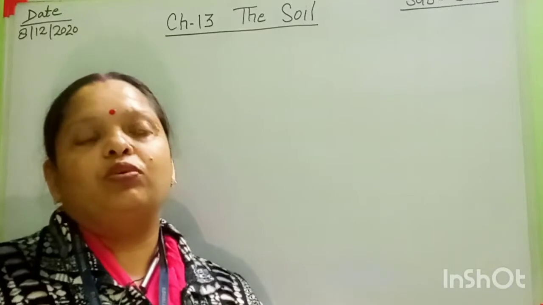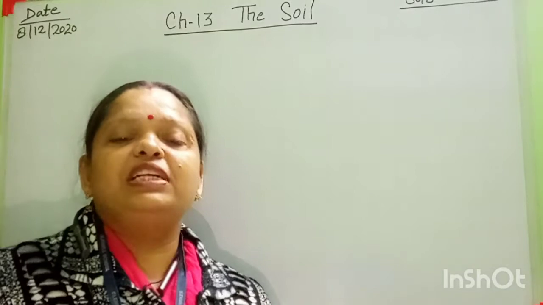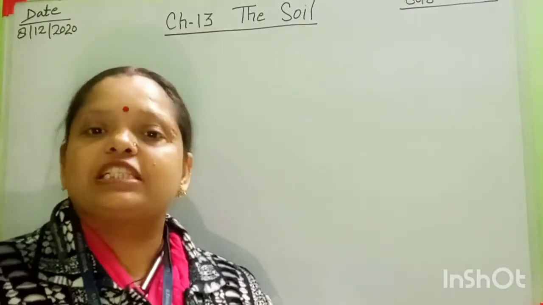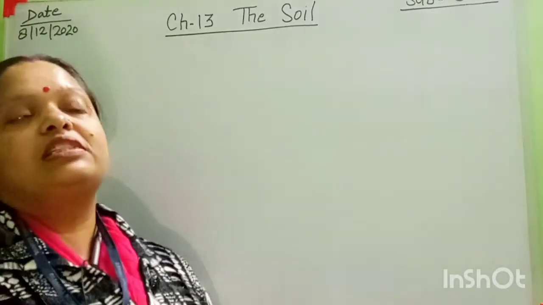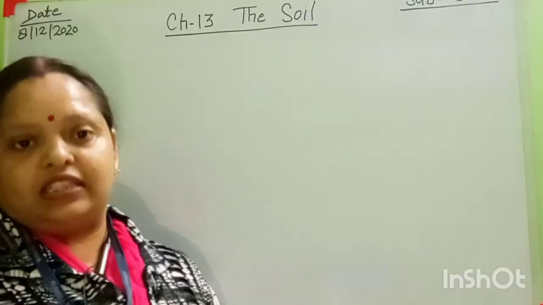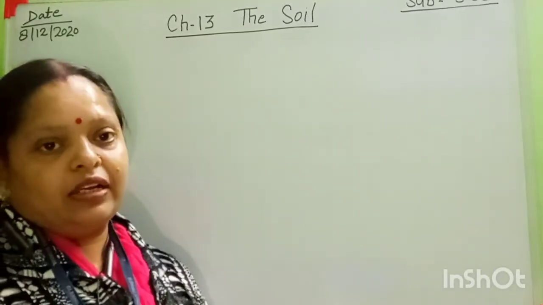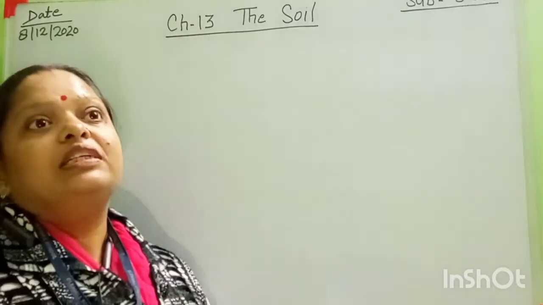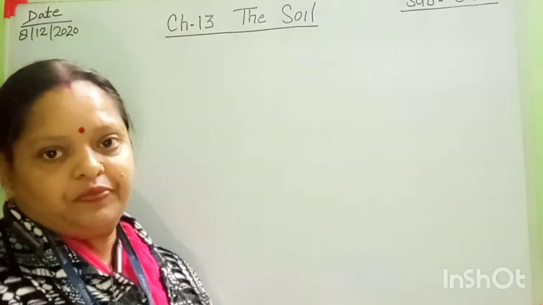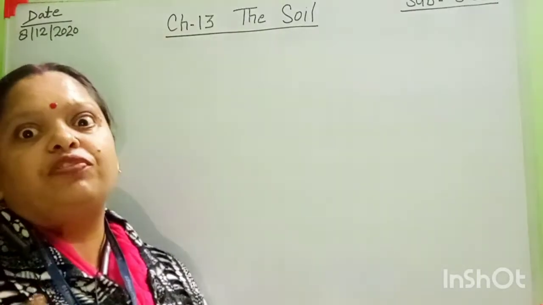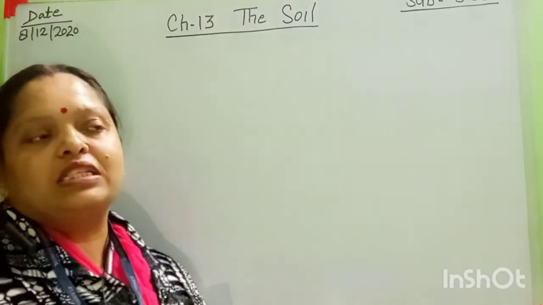After that, I told you desert soil. Desert soil is found in the western part of our country, like Rajasthan, and some places near the coast, Gujarat. Okay, these places have desert soil. Then third is black soil. Black soil is found in the Deccan Plateau, northwest part, like Maharashtra, and it is good for cotton and sugarcane. Okay, these three main soils are completed now.